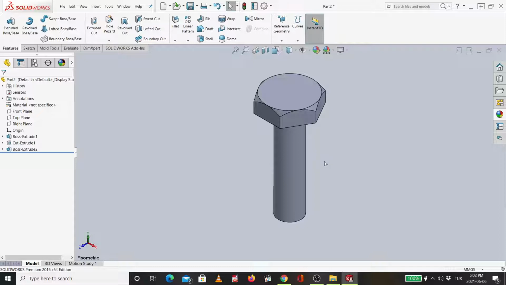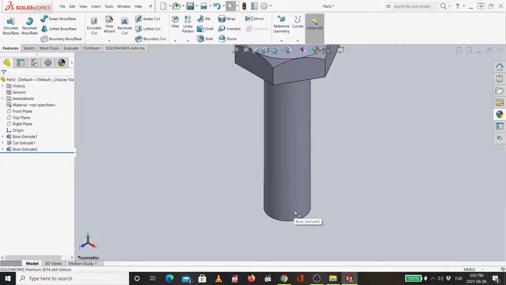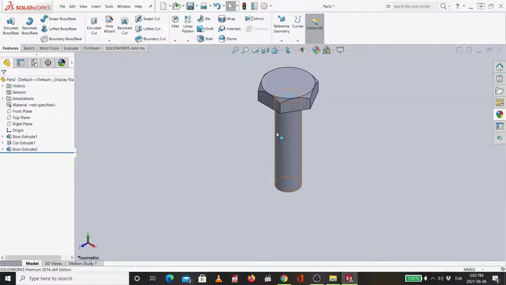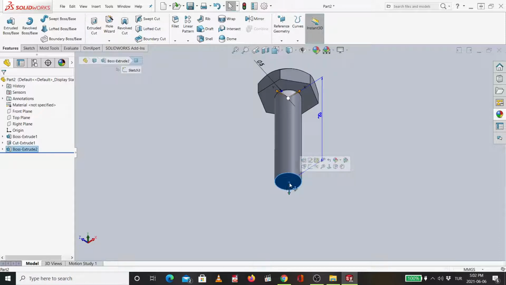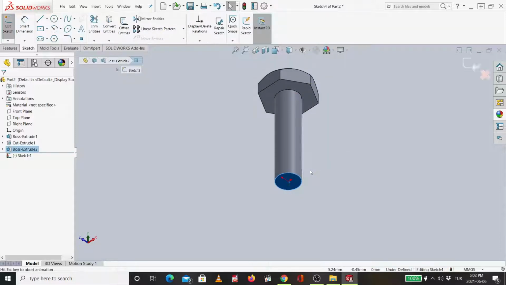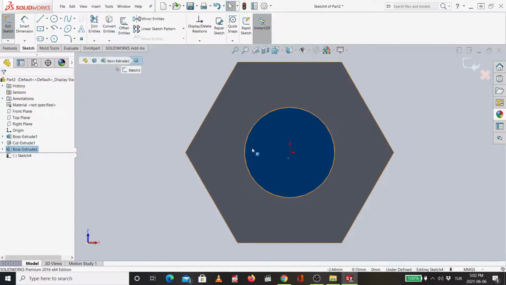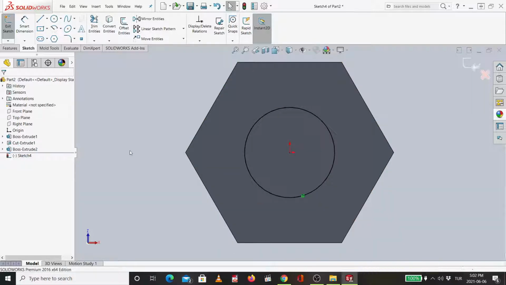Then I will start with the thread now. In order to start with the thread, I will first draw a circle, as I taught you for the spring. I will draw it from this face, so I will select this one, sketch, Ctrl 8. Then you can draw a circle, or I can use convert entities. With convert entities, I directly have the circle.